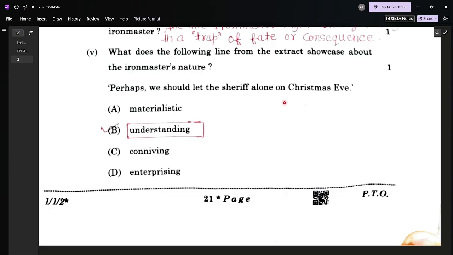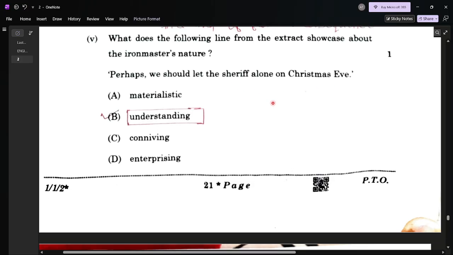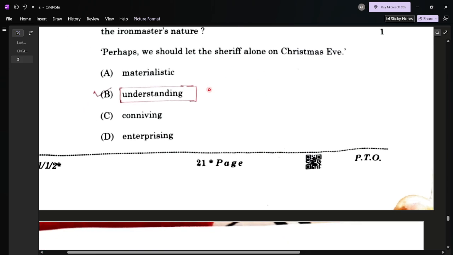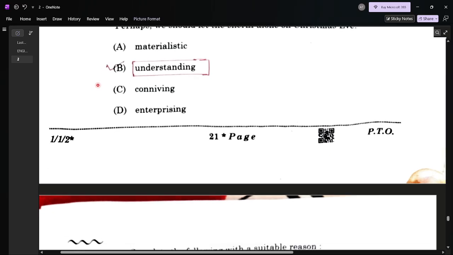Question number five, what does the following line from the extract showcase about the iron master's nature? Perhaps we should let the sheriff alone on Christmas Eve. Four options are given: materialistic, understanding, convening, and interpreting. So here, the best one is understanding. When he said we should let the sheriff alone on this Christmas Eve, it was showing the understanding of the Iron Master.